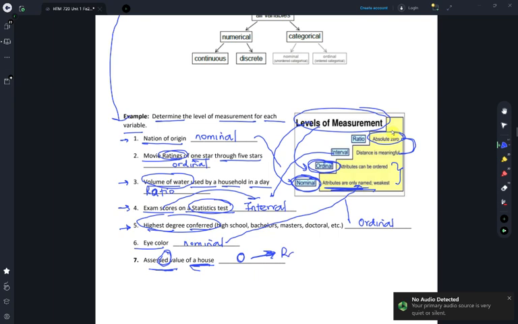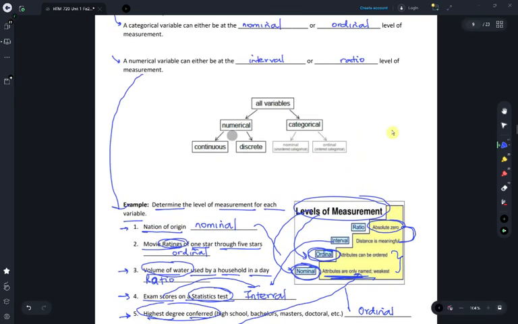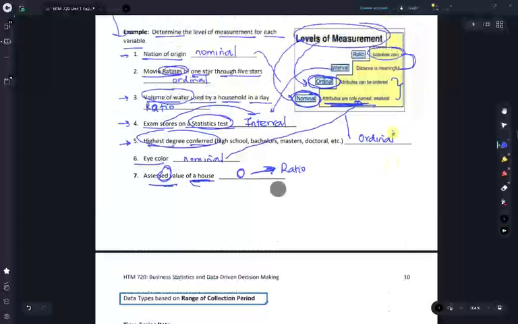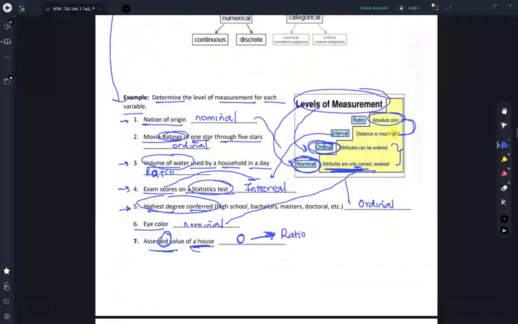I would say this would be at the ratio level of measurement because the value of a house can be added and can be subtracted, so this is at the ratio level of measurement.